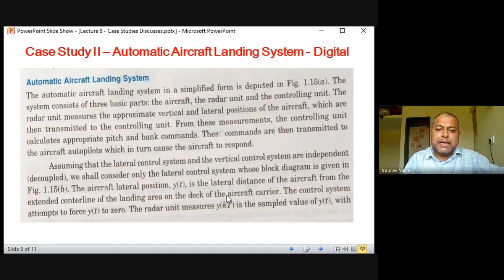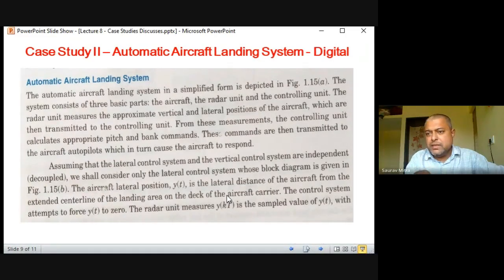The aircraft lateral position YT is the lateral distance of the aircraft from the extended center line of the landing area. Actually, on the runway, wherever the plane lands, there is a central position, marked with a central line. I think you have done ED, where they had marked a central line with dashed lines. So the wheel exactly has to hit that central line, and on both sides of the central line, the wings and all these things should be equally spaced.